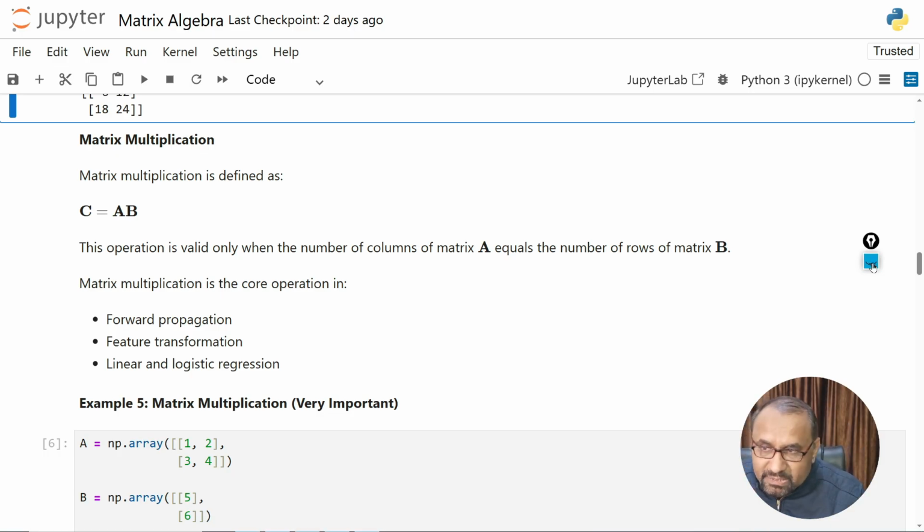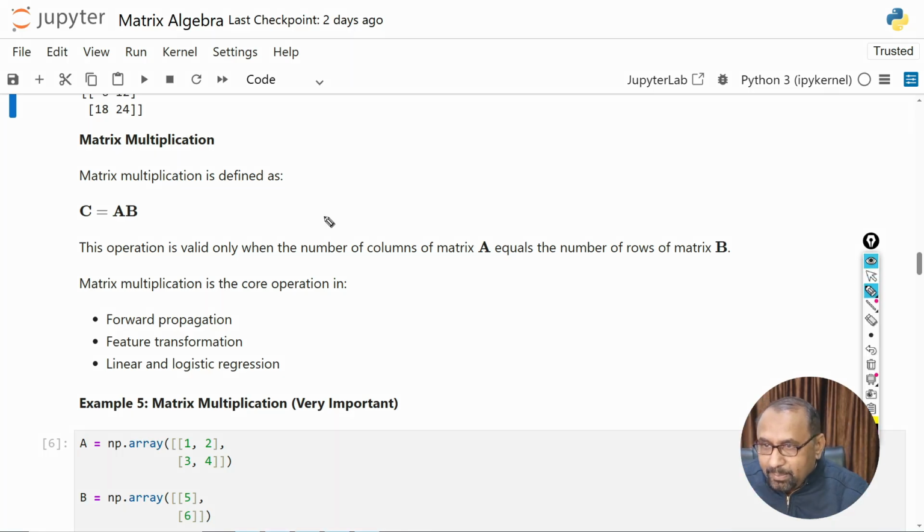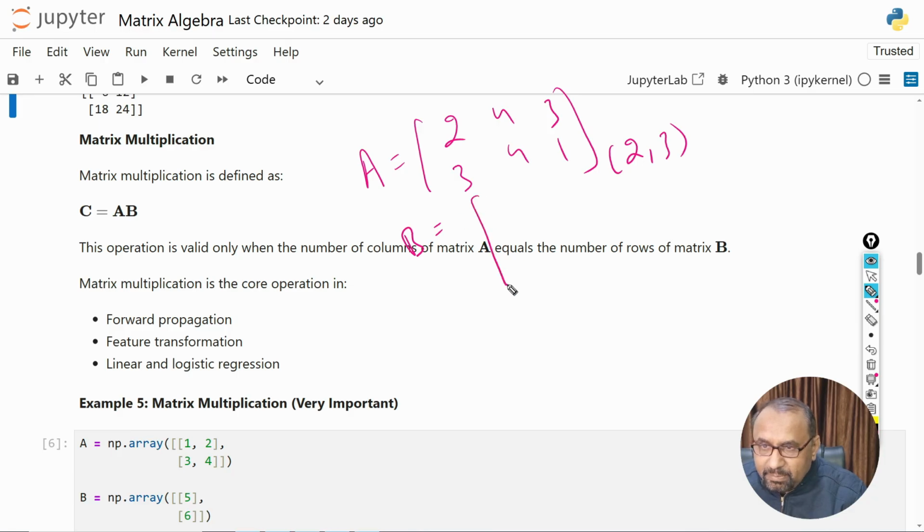Only if this condition is valid are we able to multiply two matrices. Suppose this is the A matrix, with elements 2 4 3 and 3 4 1. The order of this matrix is 2 by 3, 2 rows and 3 columns. And for the B matrix, the number of columns of A must be equal to the number of rows in B.